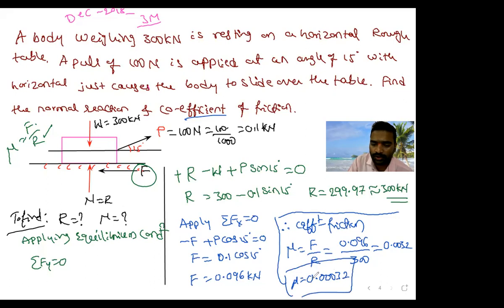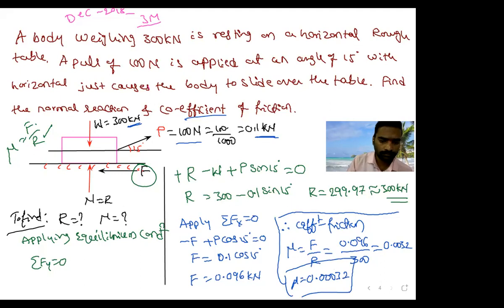Most of the students will consider only 100 Newton as it is and calculate, but that is wrong because here W is in kilonewton and P is in Newton. So you have to be very careful. That's why you have to convert that P into kilonewton. Okay, take down, all of you. Is it understood? Yes, sir. Okay, take down.